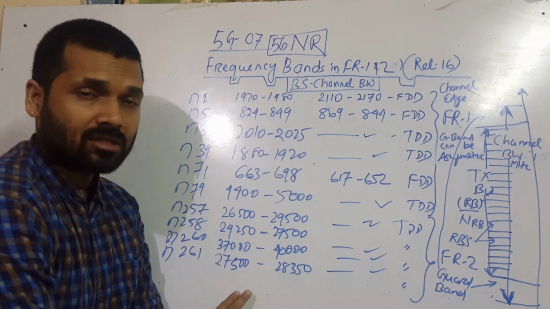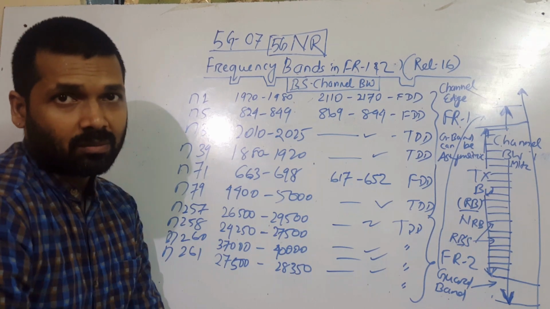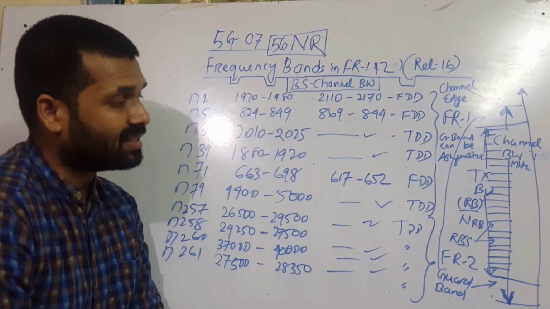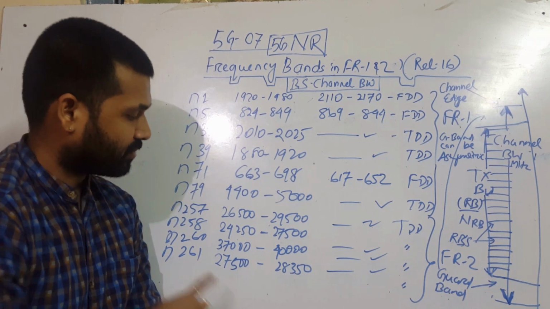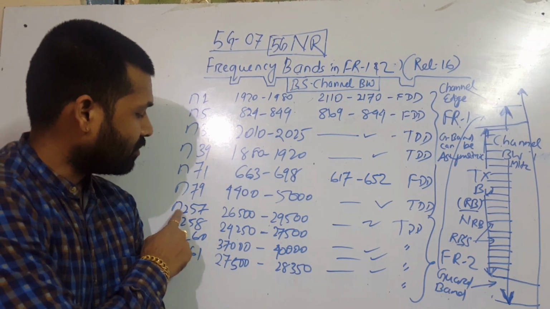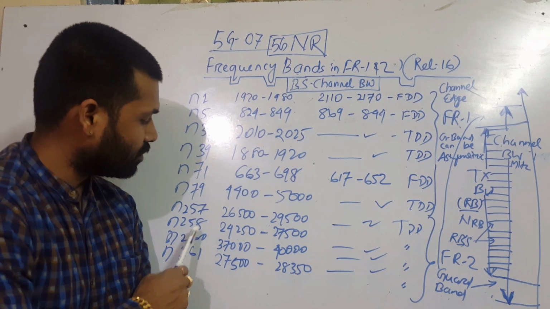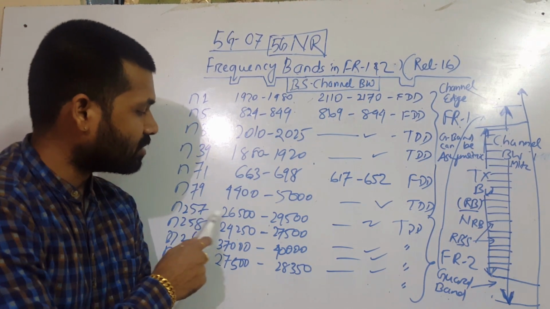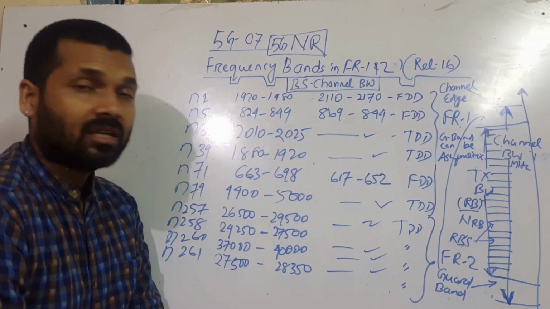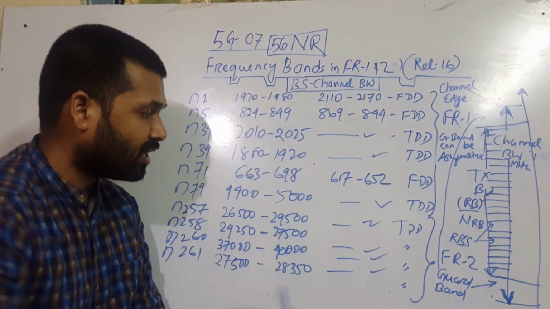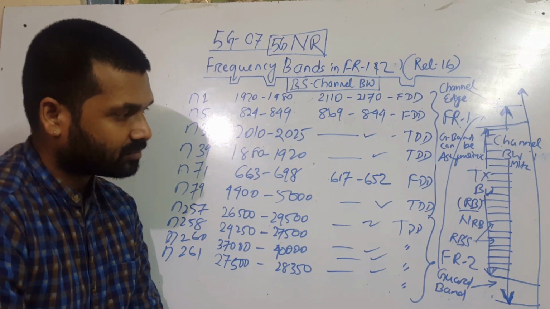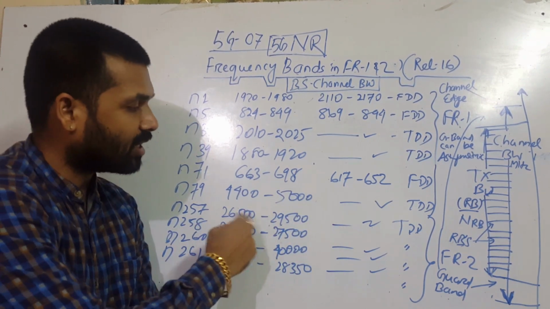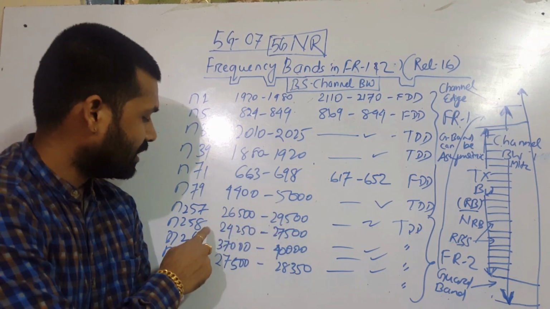Now FR2. As of now we have only 4 bands, and all of them operate in TDD mode. Let's see the ranges for N257, N258, N260 and N261. N257 starts from 26,500 megahertz till 29,500 megahertz. It doesn't have any downlink specs because it's TDD, so both uplink and downlink will be operated in the same range.